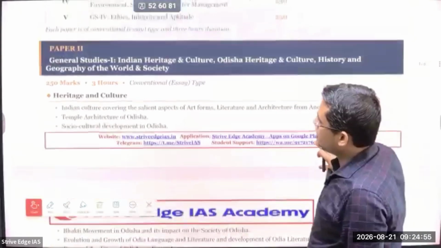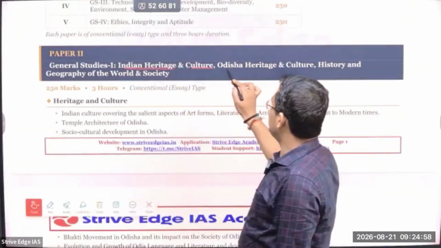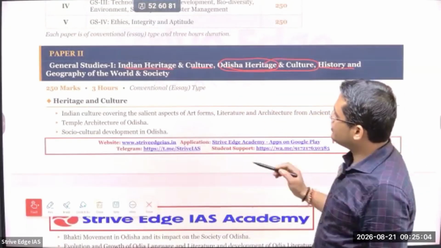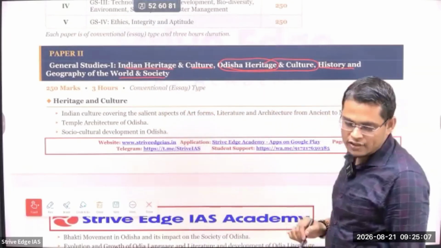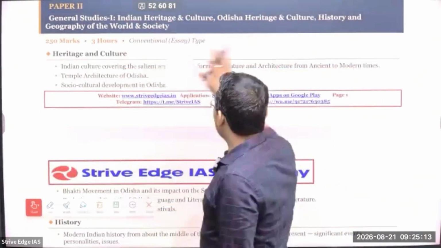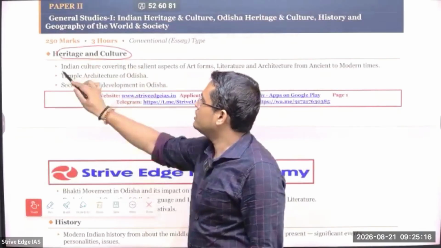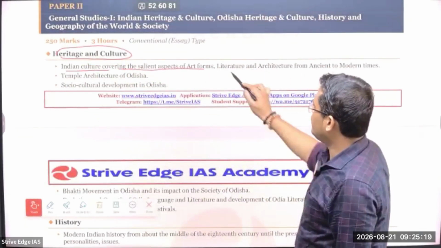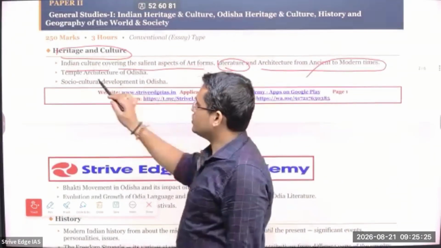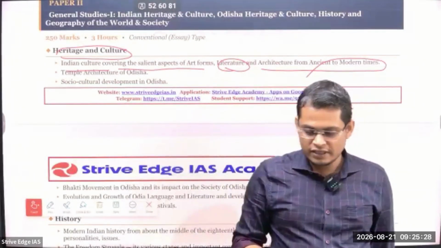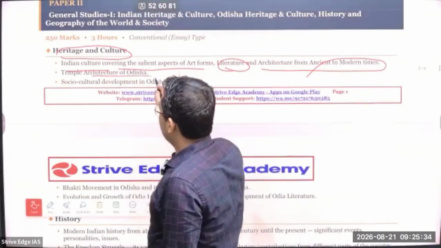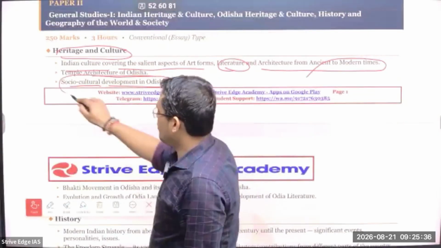So you can see it is the same as the UPSC syllabus, for example Indian heritage and culture, but here you have to add Odisha heritage and Odisha culture. Here the same history and geography of the world and society, plus we have to add some history and geography of Odisha as well. In the heritage and culture syllabus, Indian culture covers salient aspects from art forms, literature, architecture from ancient to modern times, and temple architecture of Odisha. So you can see some additional things beyond UPSC, plus Odisha-specific content. So temple architecture. Next is socio-cultural development in Odisha, so you have to prepare.